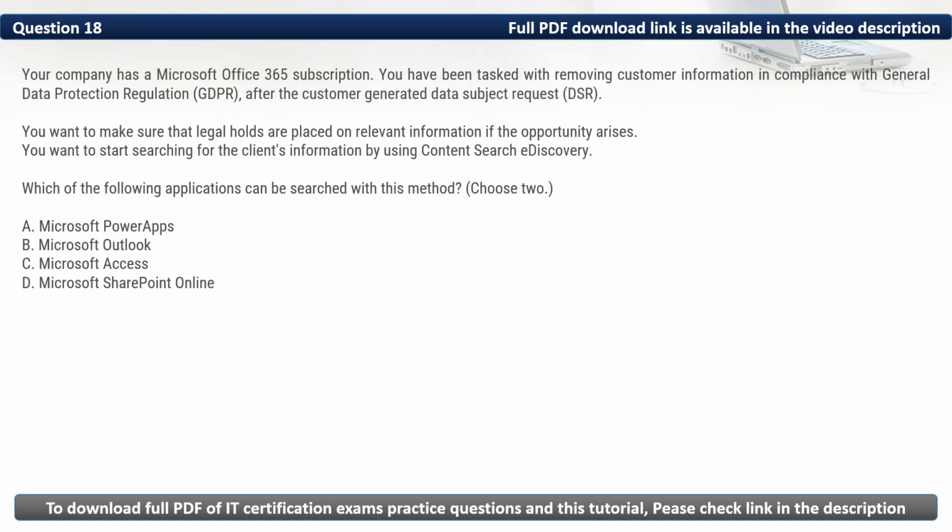Question 18. Your company has a Microsoft Office 365 subscription. You have been tasked with removing customer information in compliance with General Data Protection Regulation after the customer generated a data subject request. You want to make sure that legal holds are placed on relevant information if the opportunity arises, and you want to start searching for the client's information by using Content Search eDiscovery. Which of the following applications can be searched with this method?